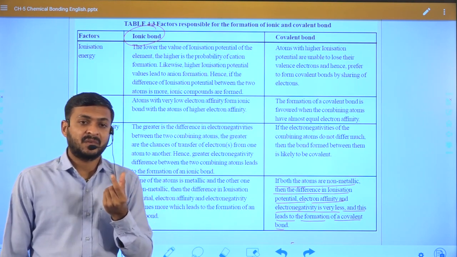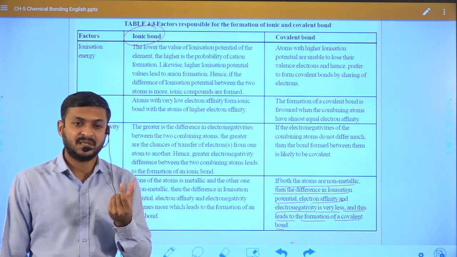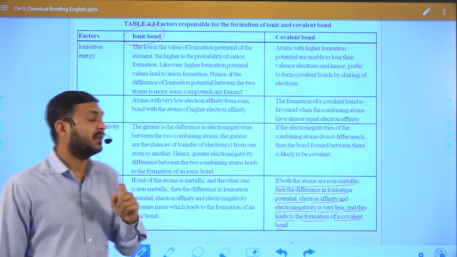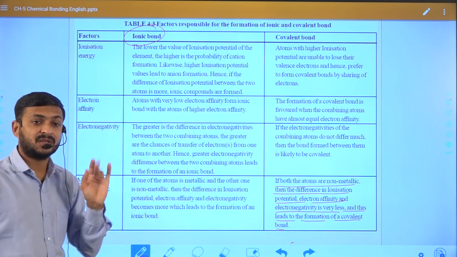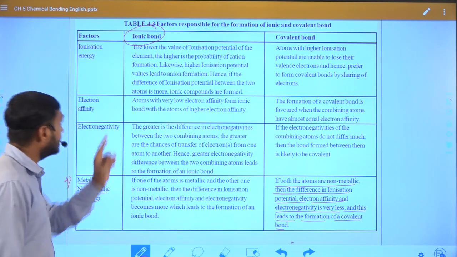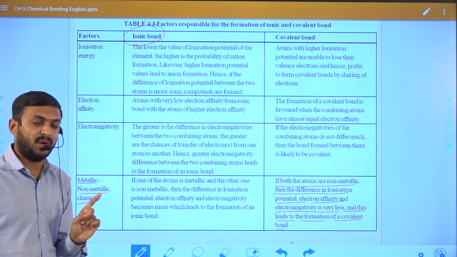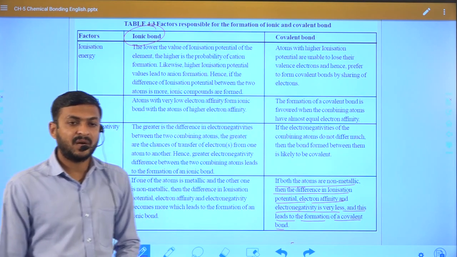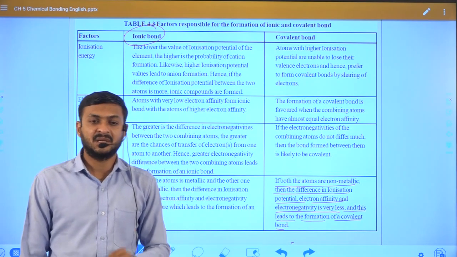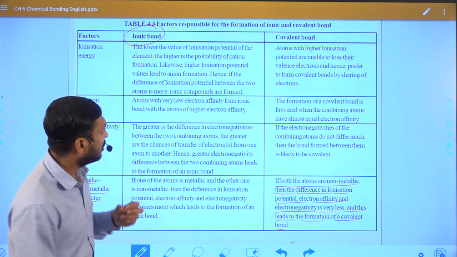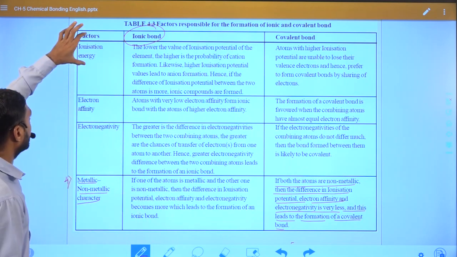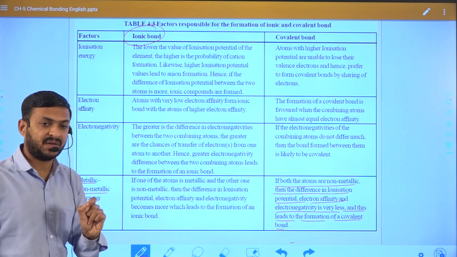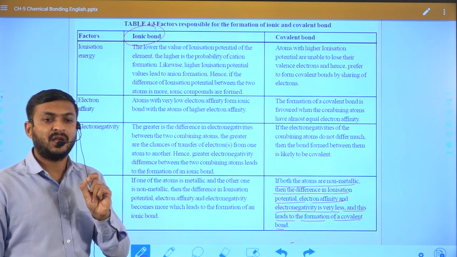Metal has low ionization energy, low electron affinity and low electronegativity. If I say metal, it has all three characteristics, right? Based on that, we can understand the formation of an ionic bond. Similarly, for covalent bonds, non-metal has all three characteristics: a high ionization energy, a high electron affinity, and a high electronegativity.